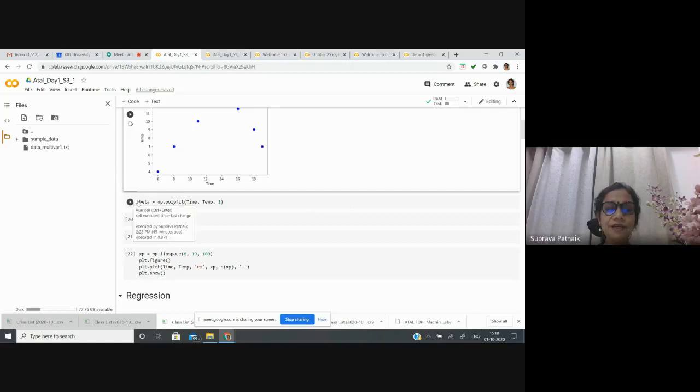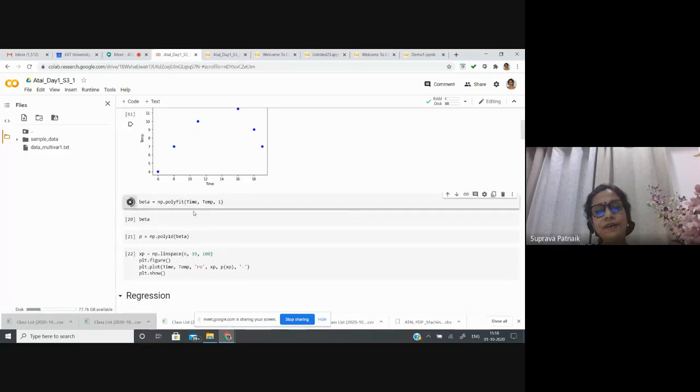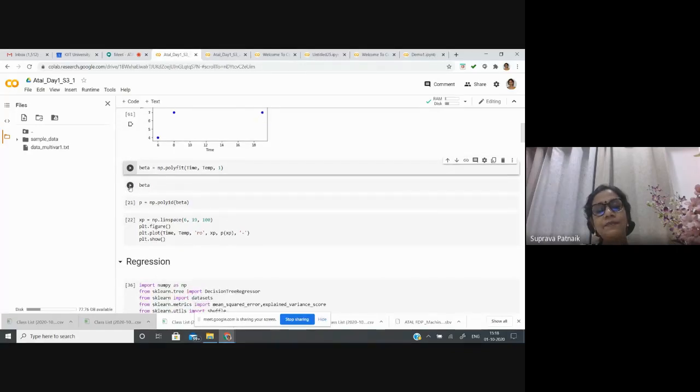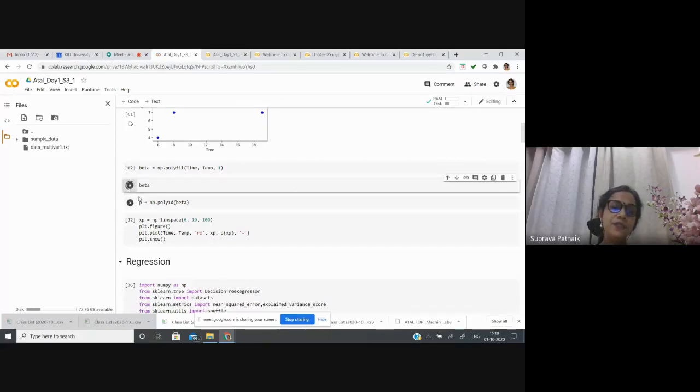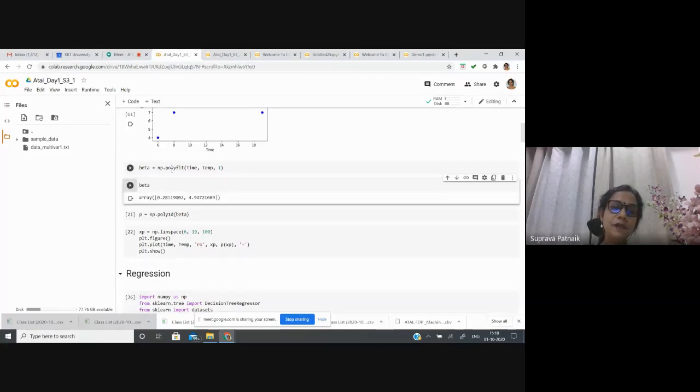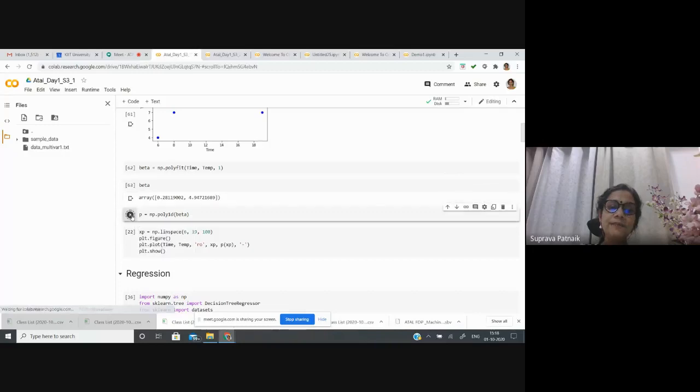So if I do this, the polyfit function from NumPy, to fit this xy, that is time and temperature. Suppose I have kept it as order 1. First order, that means it is a straight line. If I do it for the straight line, I require two parameters, that is the slope and the y-intercept. So this beta, the result of this polynomial fitting, will give me two values corresponding to the slope and the y-intercept. Now I can use this slope and the y-intercept to get the output or the polynomial function.